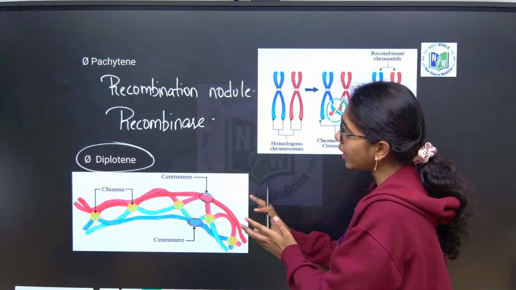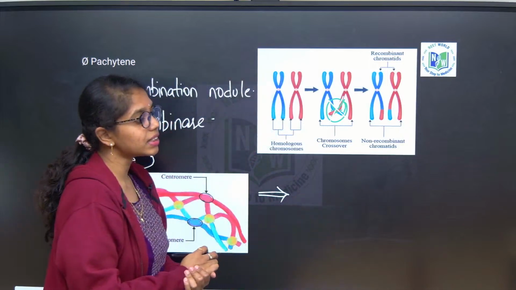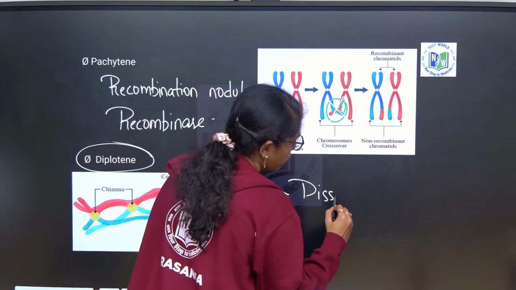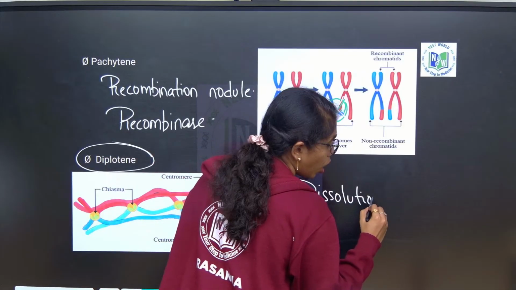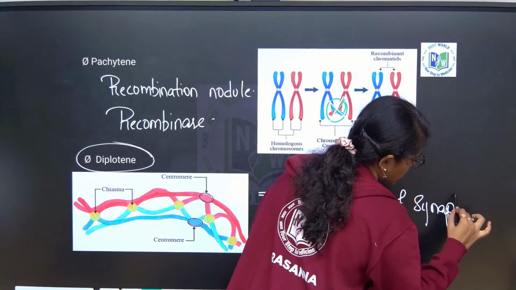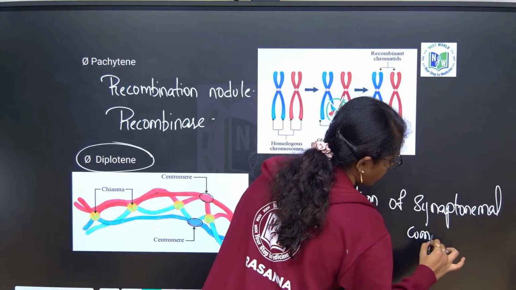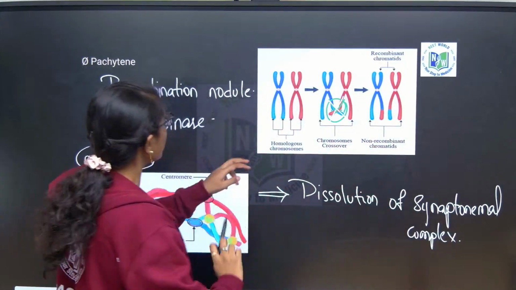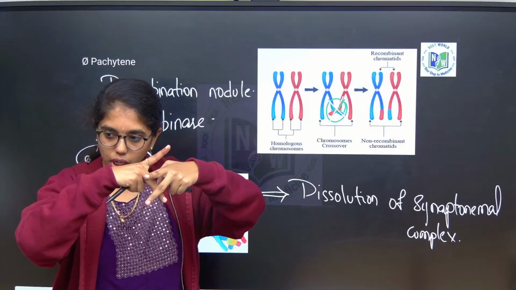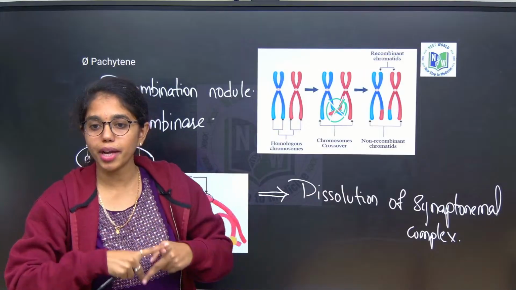So, here in the diplotene, the synaptonemal complex gets dissolved. After recombination is done, these two chromosomes moving apart will give you an X-shaped structure.